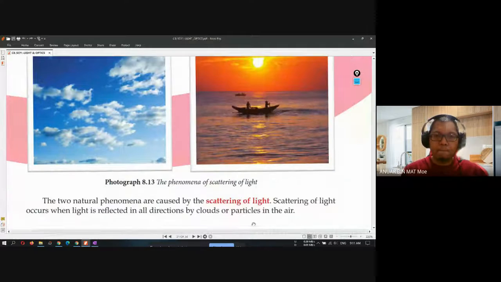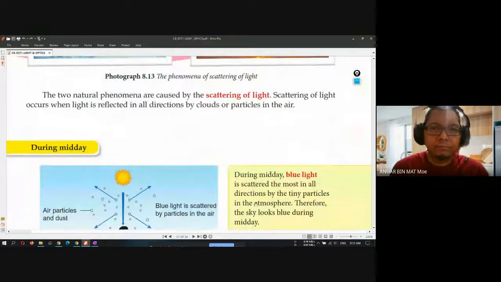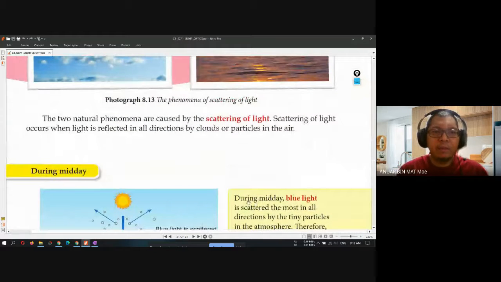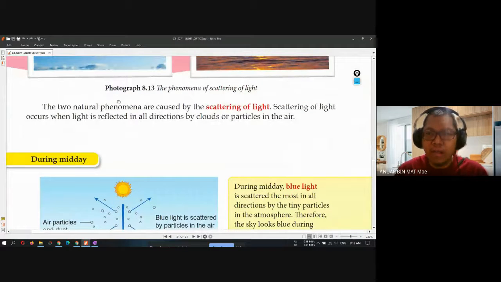Next one. The two natural phenomena are caused by the scattering of light. Scattering of light occurs when light is reflected in all directions by cloud or particles in the air.